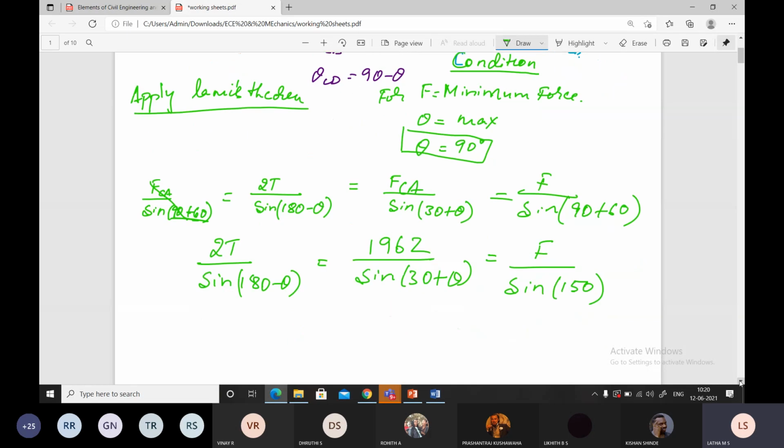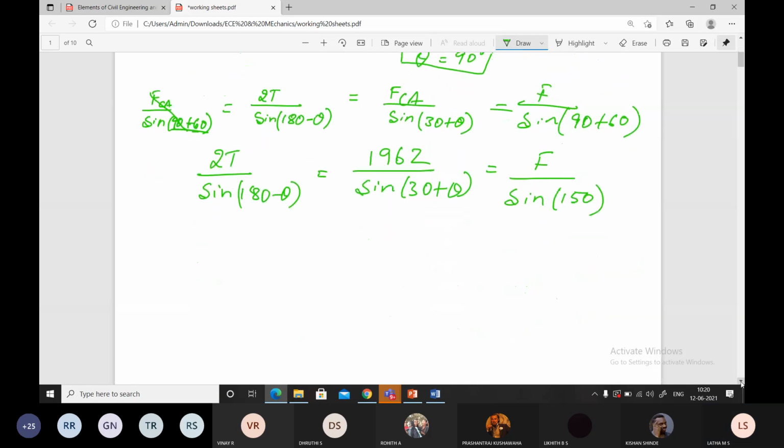Now tell me, students, how do you calculate further? We have theta as unknown, T is unknown, then F is unknown.